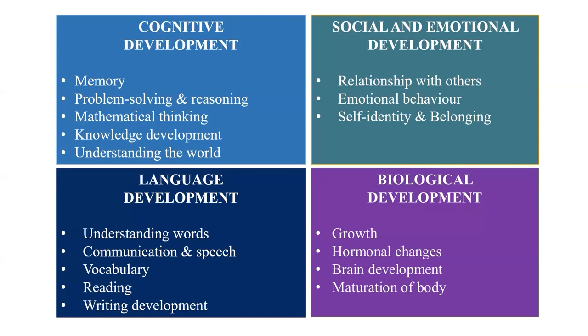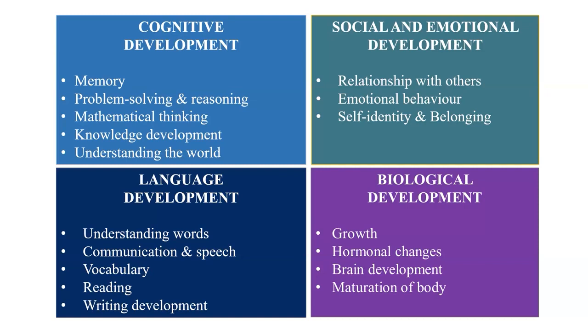The first one is cognitive development, which is referred to the mental process that occurs as individuals grow and mature. This includes the development of thinking, problem solving, memory, language, and reasoning skills. As children grow, they acquire knowledge and develop their cognitive abilities, which continue to evolve throughout their life.